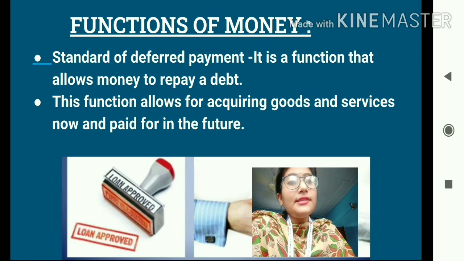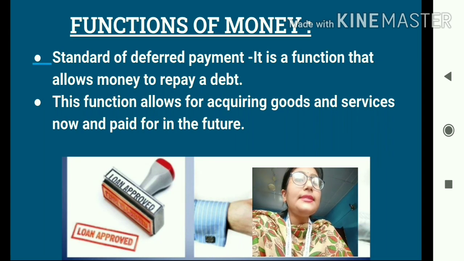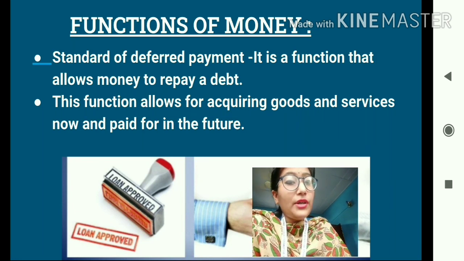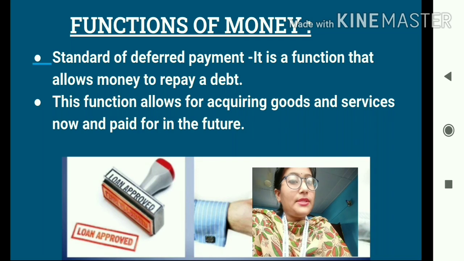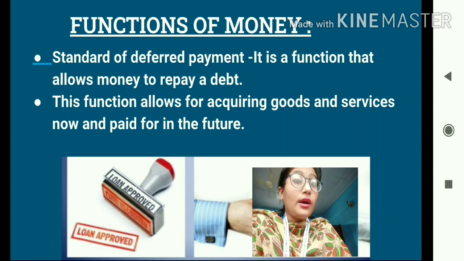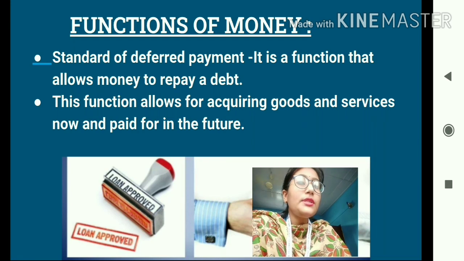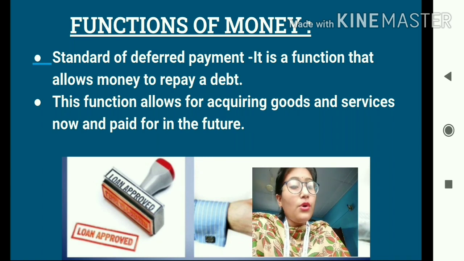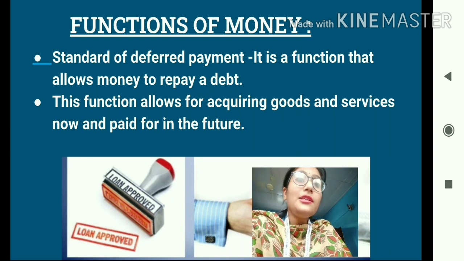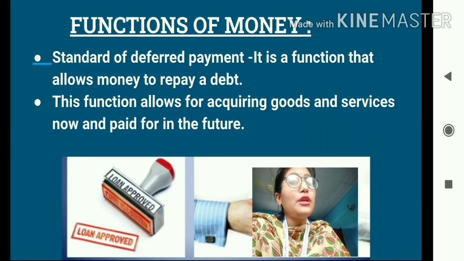The fifth and the last important function of money is standard of deferred payment. So students, money serves this very important function of standard of deferred payment. It means that money can be used to repay a debt or a loan or a borrowing. Debt means a loan which we have taken. So students, if we have money, we can buy certain goods and services now for which we can make the payment at a future date. So this function of money simply means that money can be used to make payments at a future date.